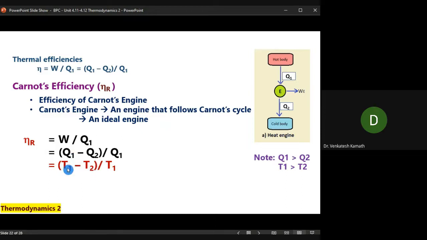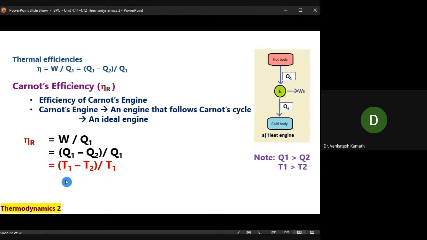The Q is proportional to its T. So it is a function of temperature only. If you remember, efficiency is a function of T1 and T2, HTR and LTR. It is always different. There is a derivation in the K.V. Narayanan thermodynamics book, but that derivation I am not doing. We are taking only the final result.